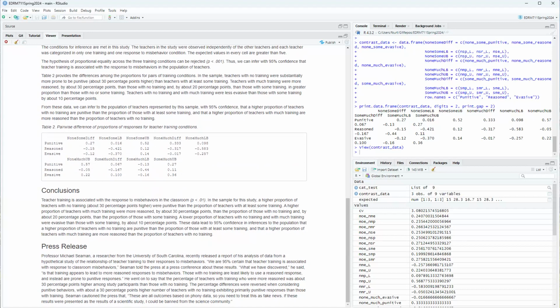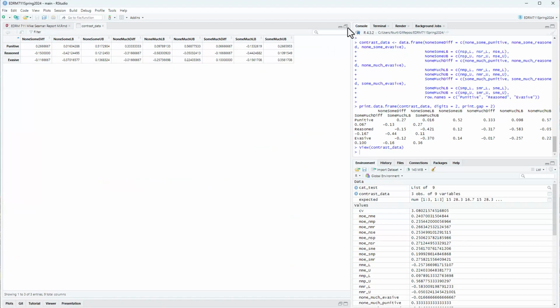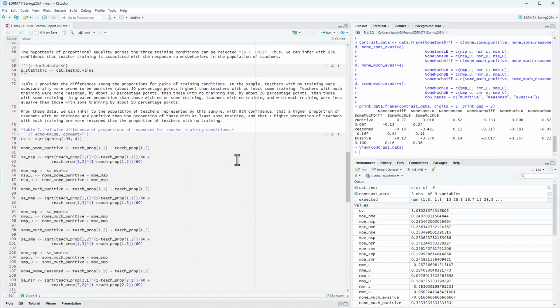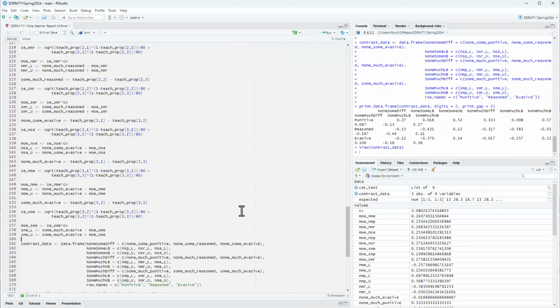Now it's time for the summary of conclusions. Teacher training is associated with the response to misbehaviors in the classroom, p less than 0.01. Actually, I probably should have said, let me change that to say, to be consistent with what I did up here when I said 0.001.